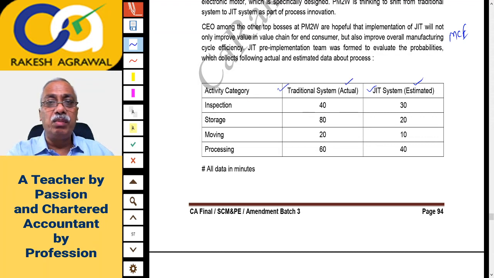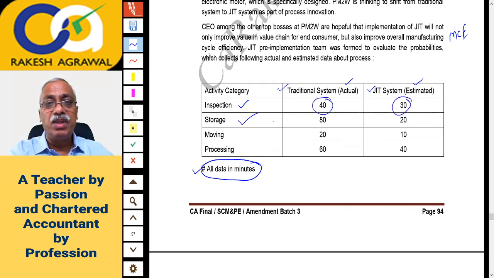On 4 activities, how much? What is that? Okay, this data is in minutes. Check here, data is in minutes. So this is the time spent. On inspection activity, at present you are spending 40 minutes. Under JIT system, you will spend 30 minutes.